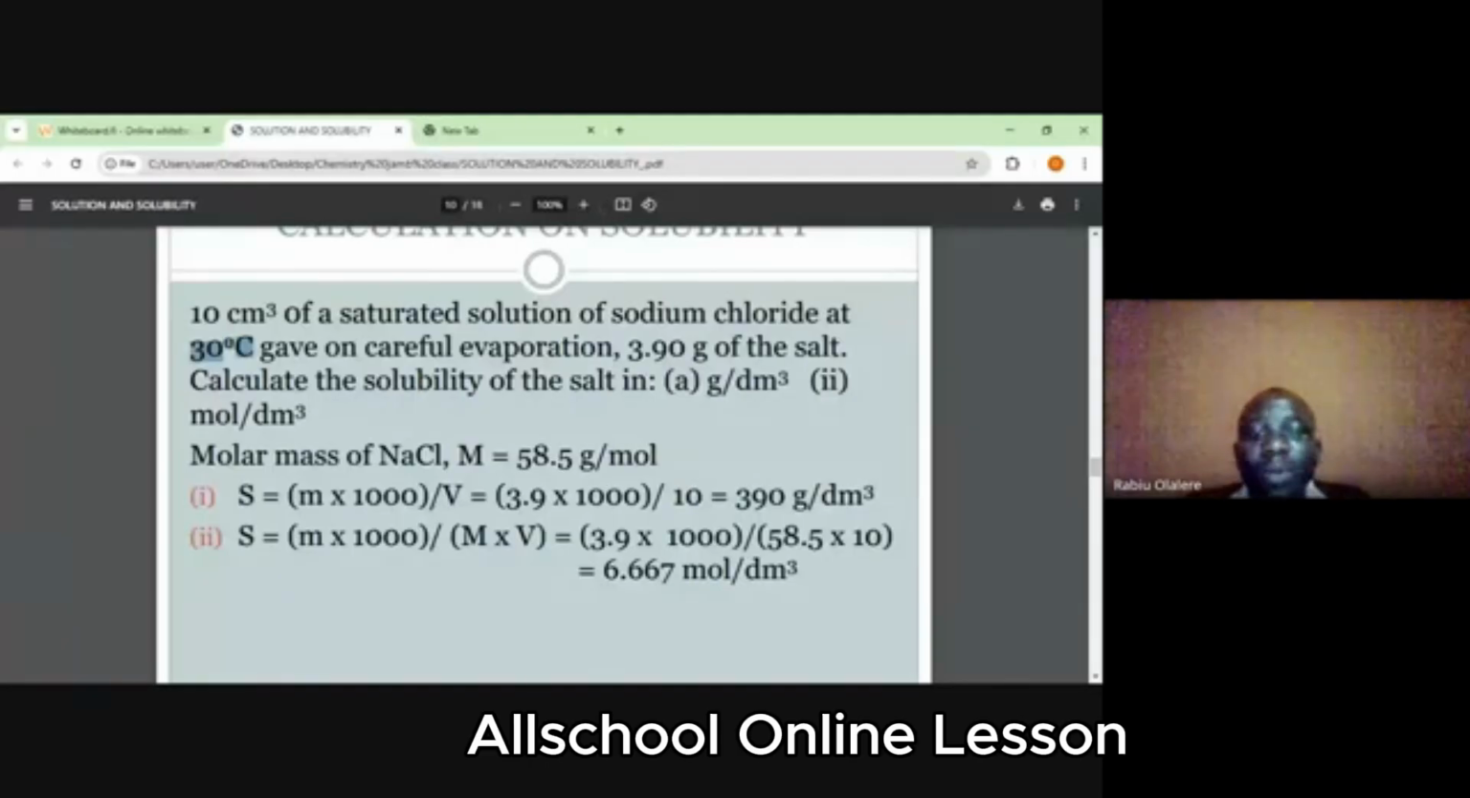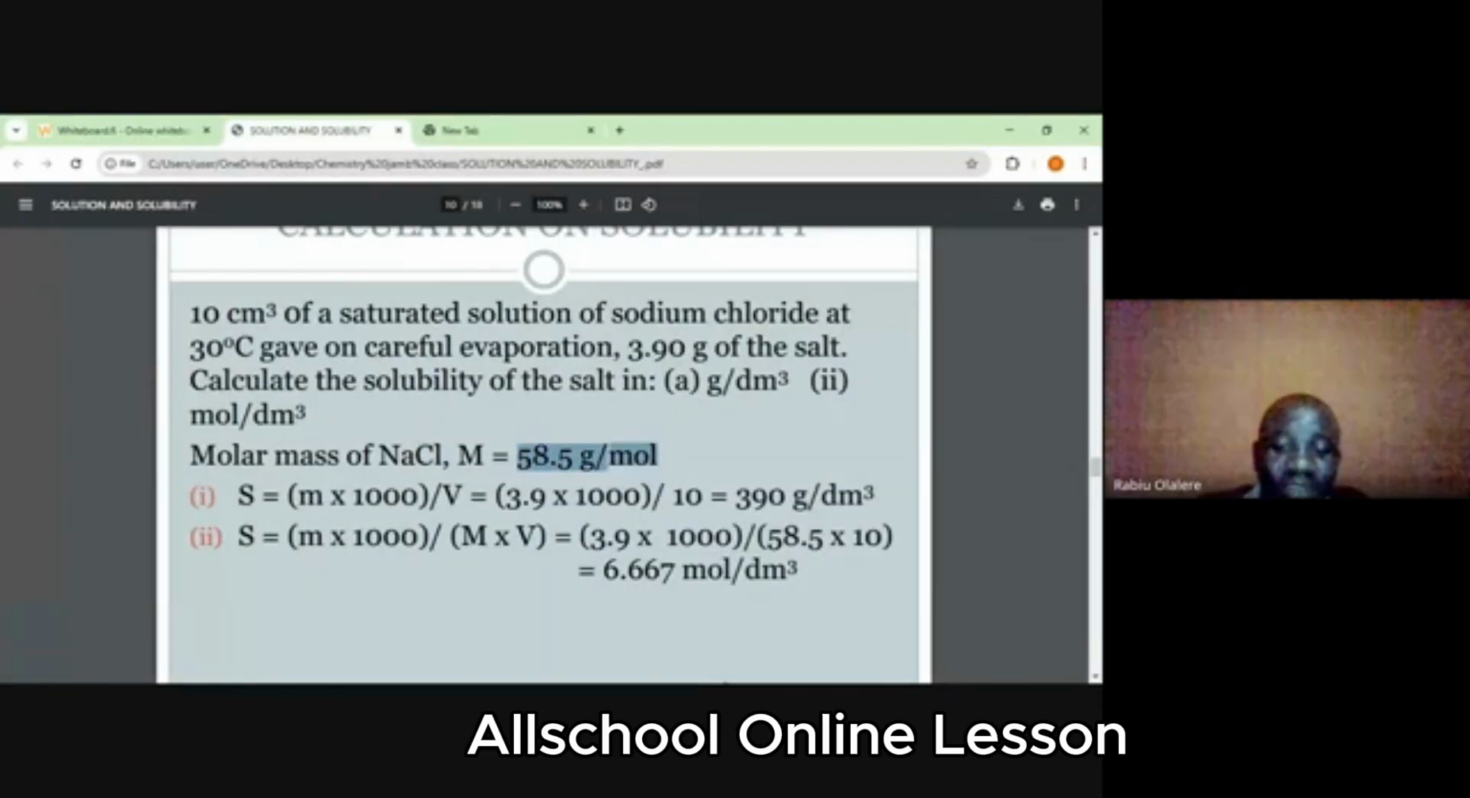So calculate the solubility of the salt. Number 1 in gram per dm cube. Number 2 in mole per dm cube. Our salt here is sodium chloride. The chemical formula for sodium chloride is NaCl. So we calculate the molar mass. Sodium is 23, chlorine is 35.5. So the molar mass will give us 58.5 gram per mole.